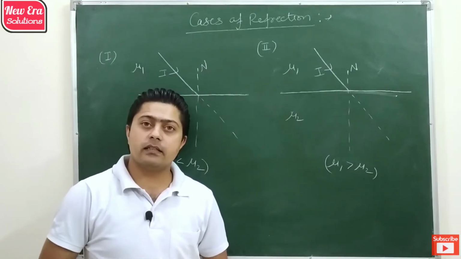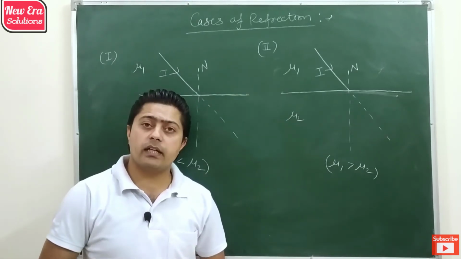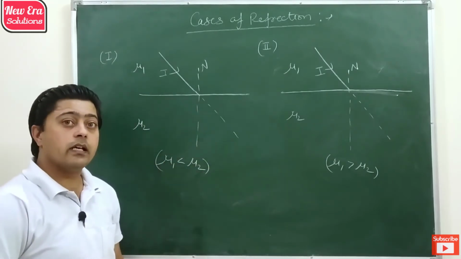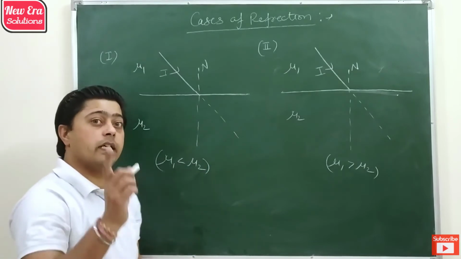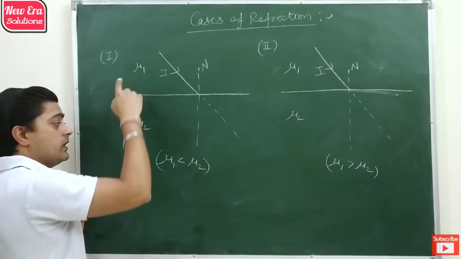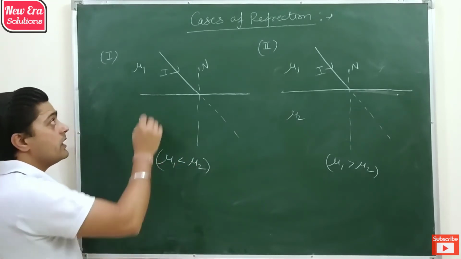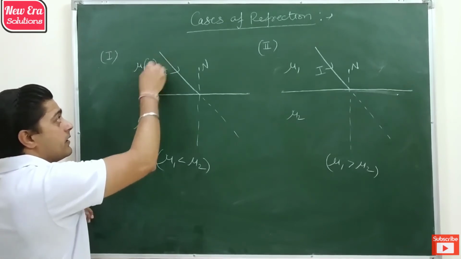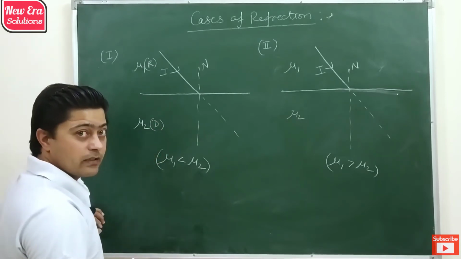So now let's discuss the cases of refraction, that is, what is the condition behind the bending of light. We have two different cases in which light moves from one medium to another. In the first case, the refractive index of the first medium is smaller than the refractive index of the second medium. So the first medium works as the rarer medium and the second medium behaves as a denser medium.